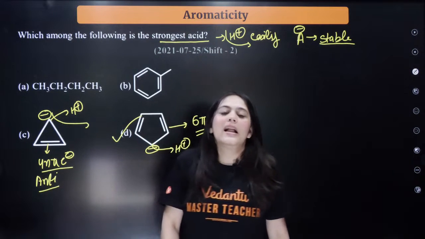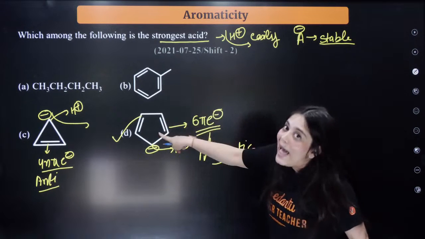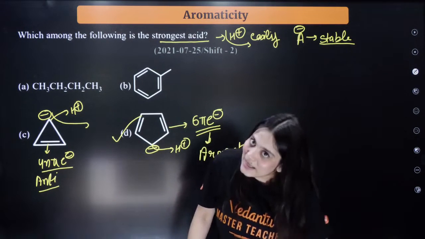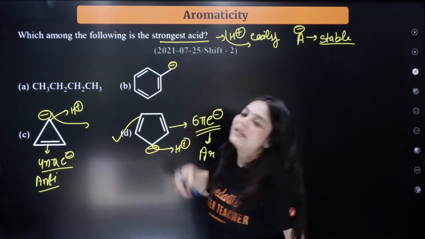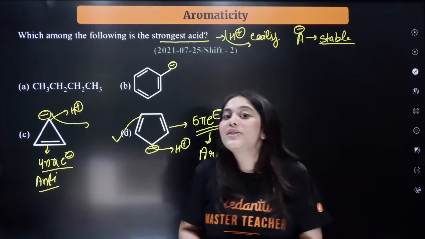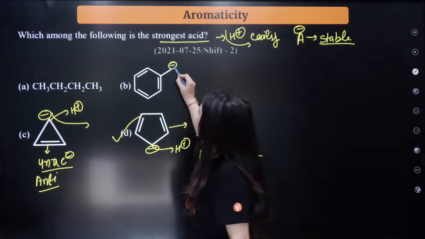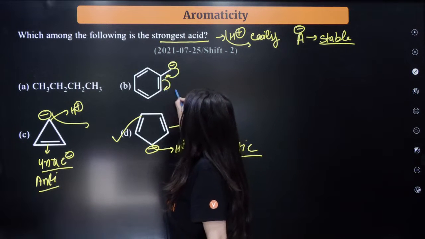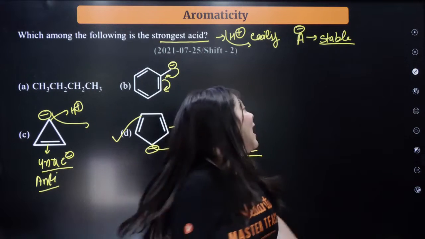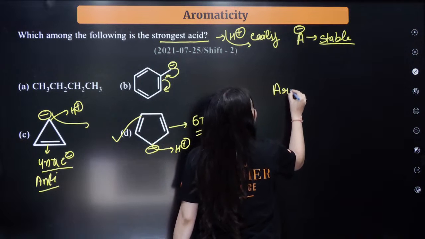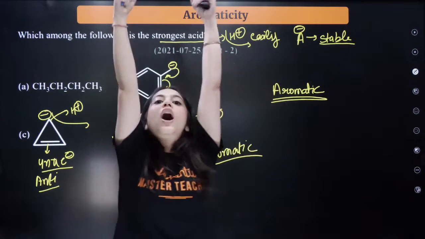And B will not be the answer. Why? Because if you are comparing D and B, then aromatic systems are more stable than if I create an anion over here, right? This is more stable than this system. Because aromatic systems are the most stable. Here, how will you count the stability? Ma'am, this is undergoing resonance. But resonance comes later on in the order of stability. Aromatic compounds will always be at the top of the hierarchy of stability.